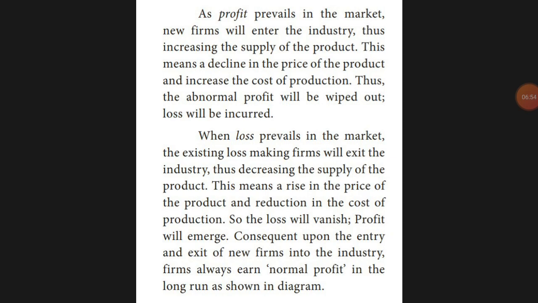In that case, what happened? The Jio SIM was launched, and abnormal profit was earned. We have seen a logical example.